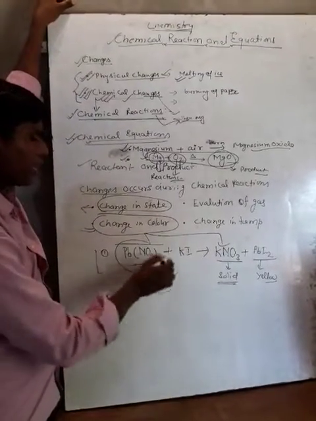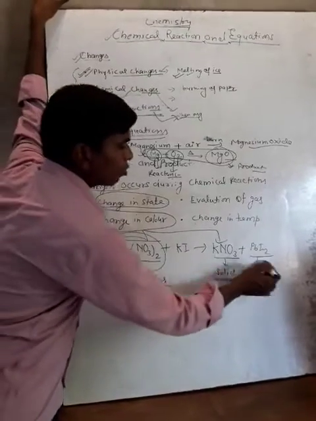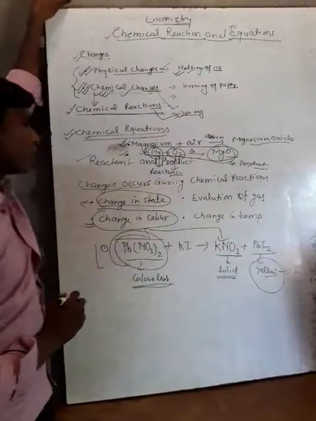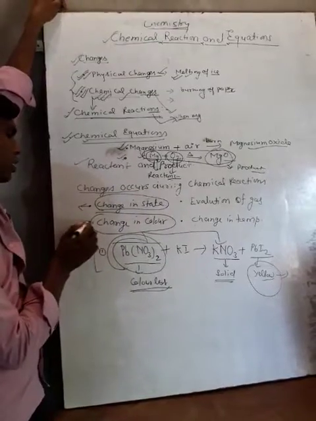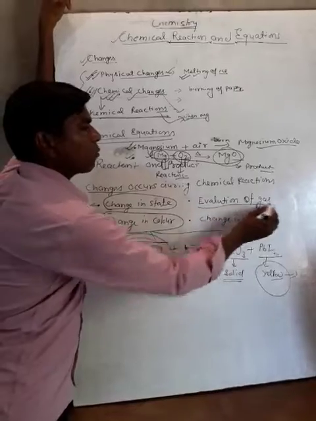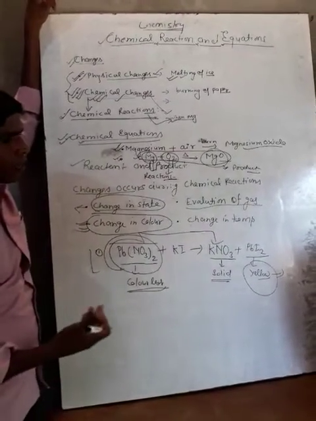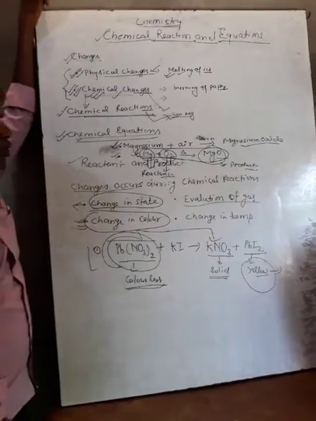But the lead nitrate is colorless. When it reacts, it forms a yellow color solution. In the chemical reaction, the color also changes. Now we have to read about the evolution of gas. In some reactions, some type of gas is also evolved.